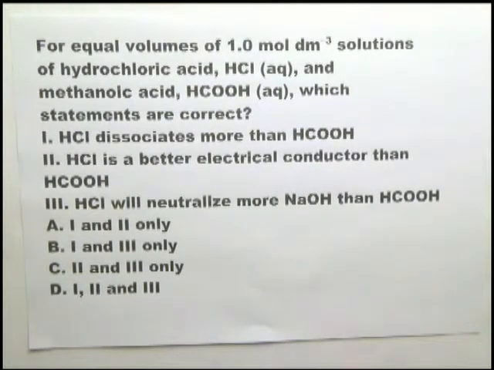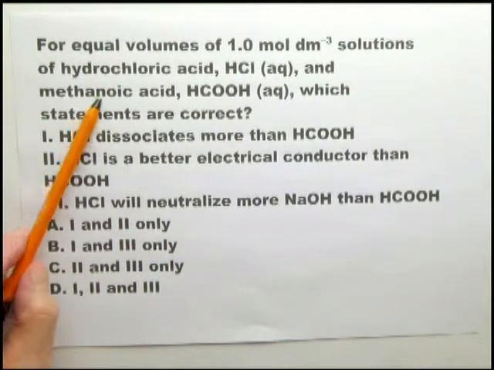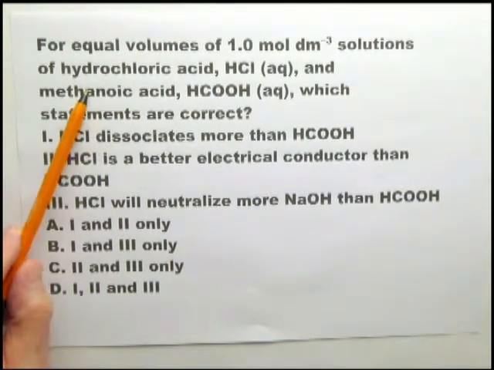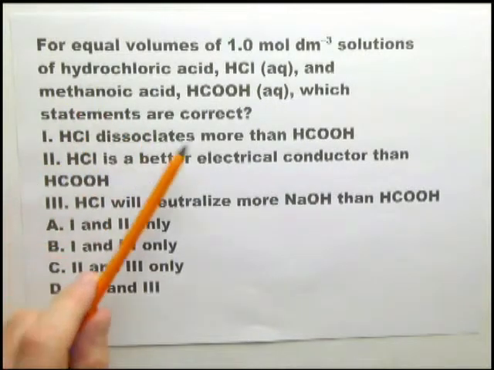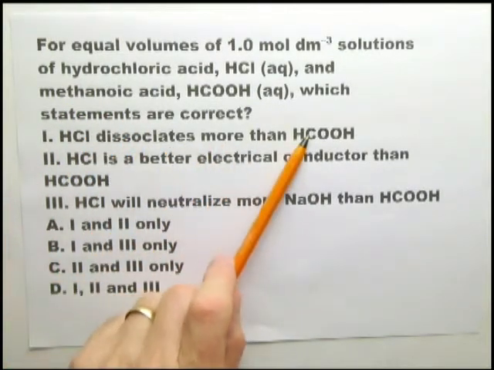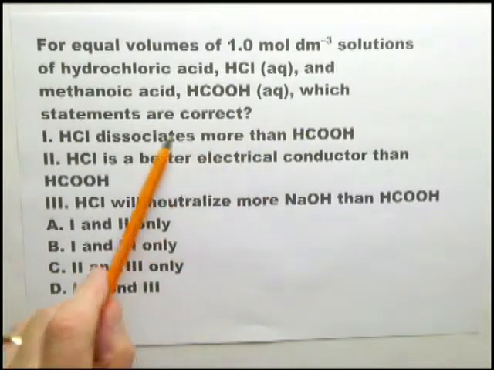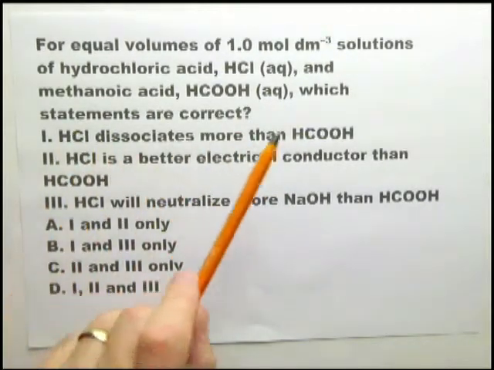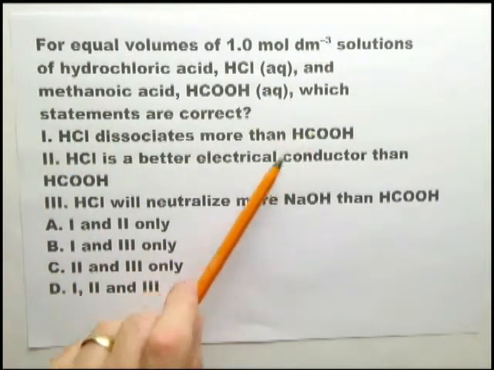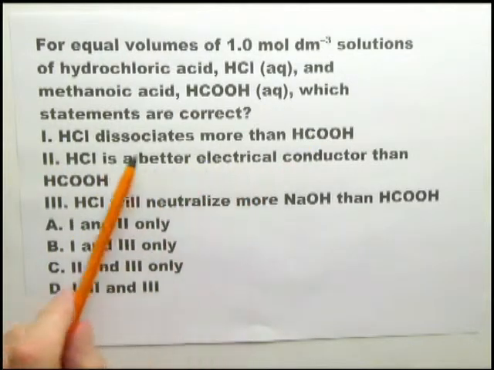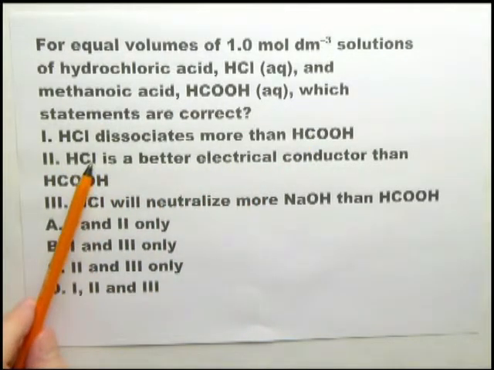As I said before, hydrochloric acid is a strong acid. All other acids are weak, unless you're told something different by the examiner. So, you can assume methanoic acid is a weak acid. So let's go through this. HCl dissociates more than methanoic acid? Yes, it does, because HCl is a strong acid, methanoic acid is the weak acid. HCl is a better electrical conductor? Yes, for the same reason.